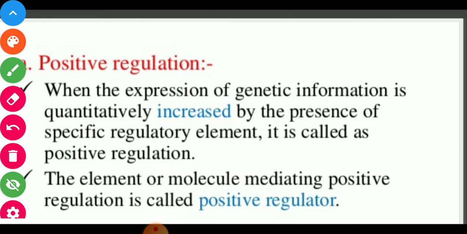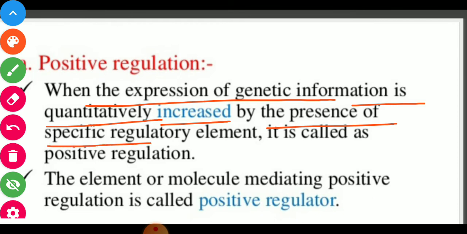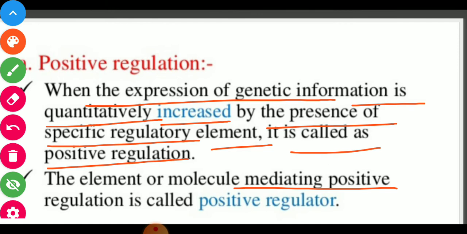Positive regulation: when the expression of genetic information is quantitatively increased by the presence of a specific regulatory element, it is called positive regulation. The element or molecule mediating positive regulation is called a positive regulator.